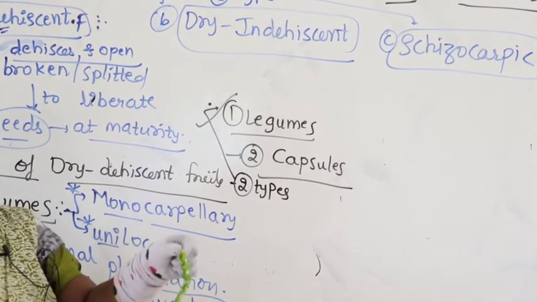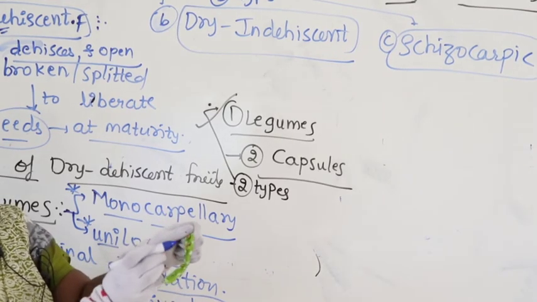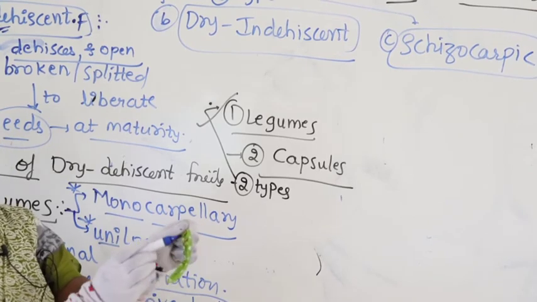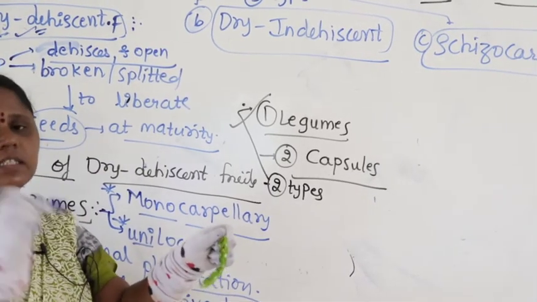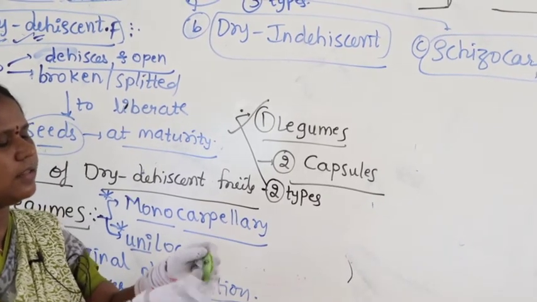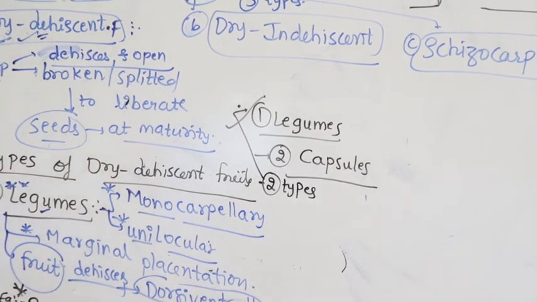The dorsal side is open. What is present? The ventral side is there, where the seeds are attached on the ventral suture. This point we have written very clearly in marginal placentation. Seeds are attached on the ventral suture. So, this is nothing but Dolichos, beans, right? This is marginal placentation.